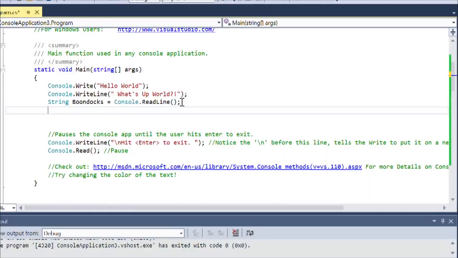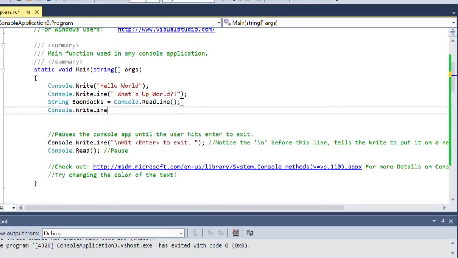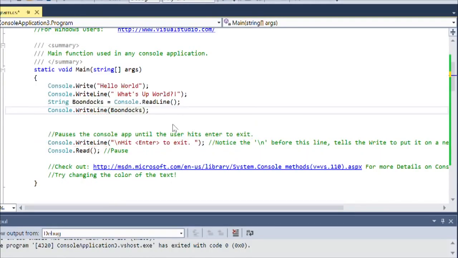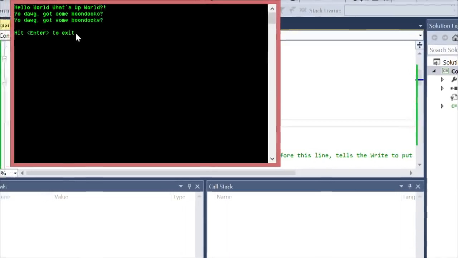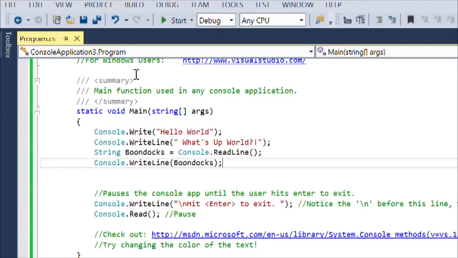So now on my next line, I'm going to type in Console, period, WriteLine, and then put in boondocks. There you go. And what it should do now is it should just output to screen whatever it was that you put in that previous line. Okay, so it says hello world space what's up world because I just left that in here. And it's waiting. Then if I just type in yo dog, got some boondocks, it's going to repeat what I said because that is my string variable called boondocks. Then it spaces down and says hit enter to exit because I just left that in there. So I hit enter and it exits for me.